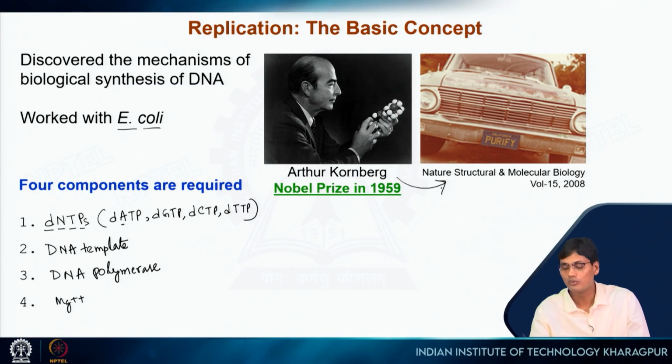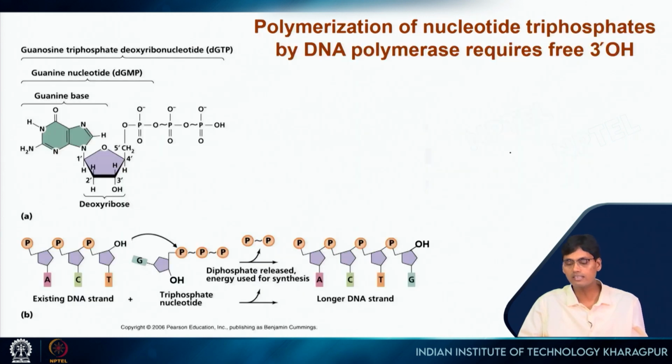If you can see, the number plate of his car here is PURIFY. This is in California, followed by the special number. But anyway, that is not that important.